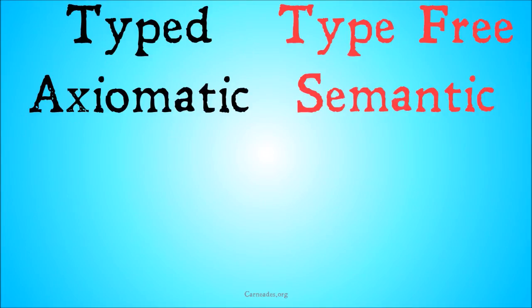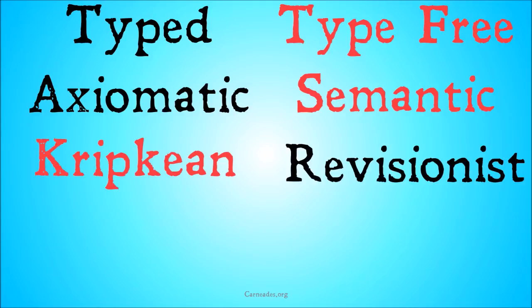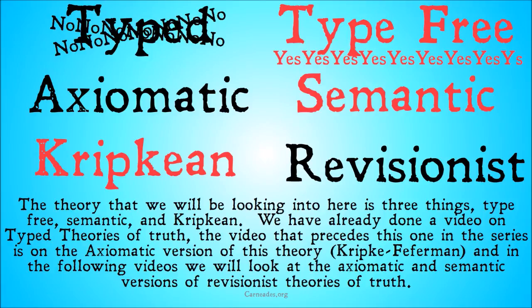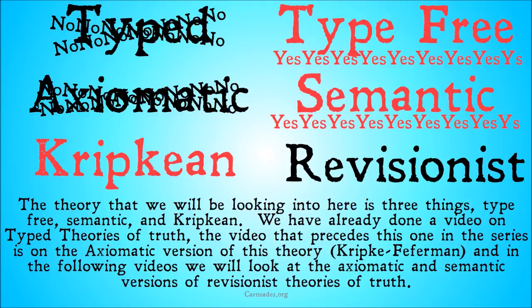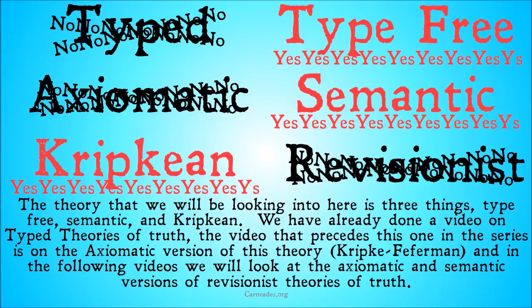So, there are typed and type-free theories of truth. They're axiomatic and semantic versions of those theories of truth, and they're Kripkean and revisionist theories of truth. In this video, we're going to be looking at a type-free theory of truth, a semantic explanation of that theory of truth, the semantic side of that. Semantic and axiomatic are really two sides of the same coin. They're talking about the same theories, it's just different ways we explain them, and the Kripkean version.